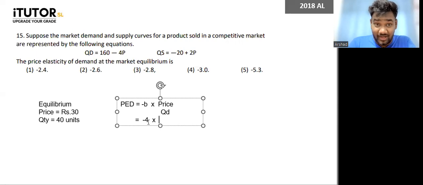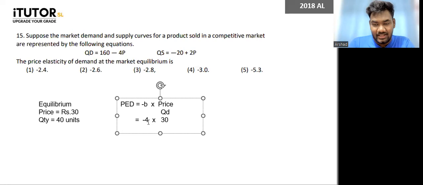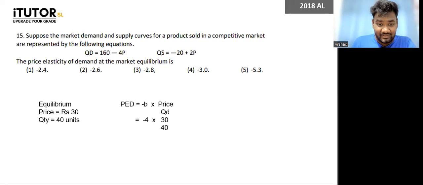Then price and QD, what do I take? I take the equilibrium price and the equilibrium quantity. Because why? In the question they're asking, find PED at market equilibrium. So then you will take the equilibrium price and the equilibrium quantity. So equilibrium price is 30. Equilibrium quantity is 40. How much do we get? So very boring question. Minus 3. Yeah. Okay. Then your answer is answer number 4. Is that okay, guys? Can you all handle a question like that?